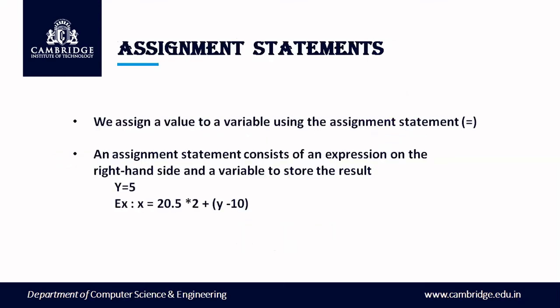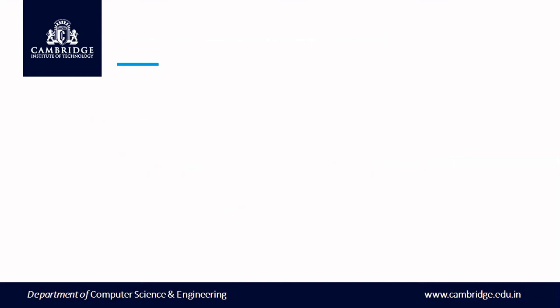Now next is assignment statements. We assign a value to a variable using the assignment statement, equal to. An assignment statement consists of an expression on the right hand side and a variable to store the result. Here in this case, y is equal to 5 is assigned, and at the RHS you see 20.5 * 2 + 5 - 10, where x is holding the value for it. Now let us see in the next slide how exactly this expression is evaluated.